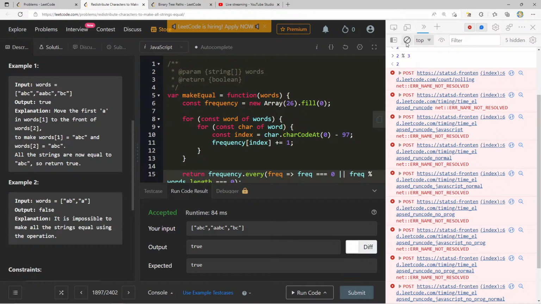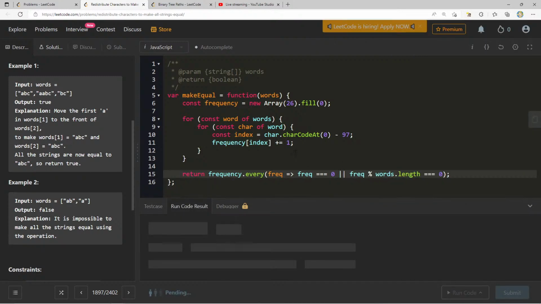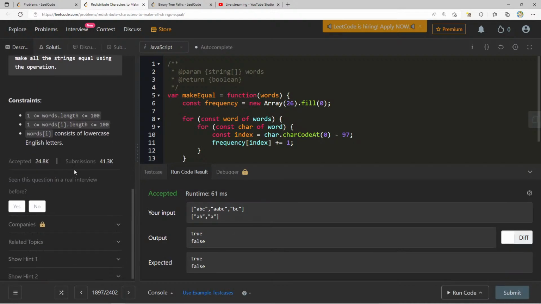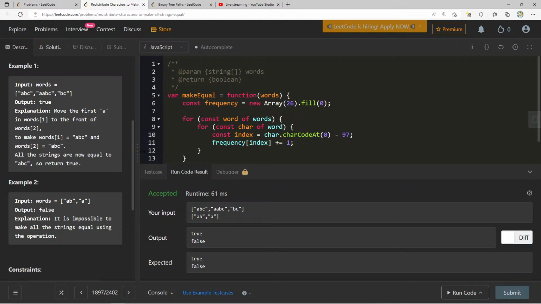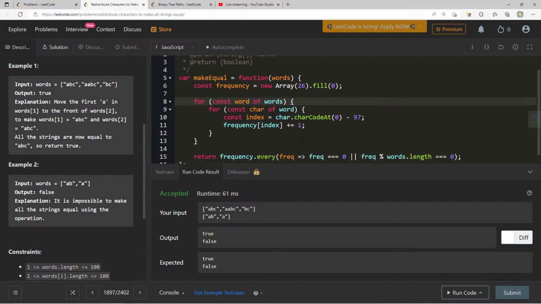So we have true and true, but I mean, this is maybe a contrived case. Let's look at the second one here. True and false, true and false. Should we just go for it? Should we just, let me try and think of like another edge case. When can this still be true? Like what if we have, yeah, I guess if I have 6 characters now,